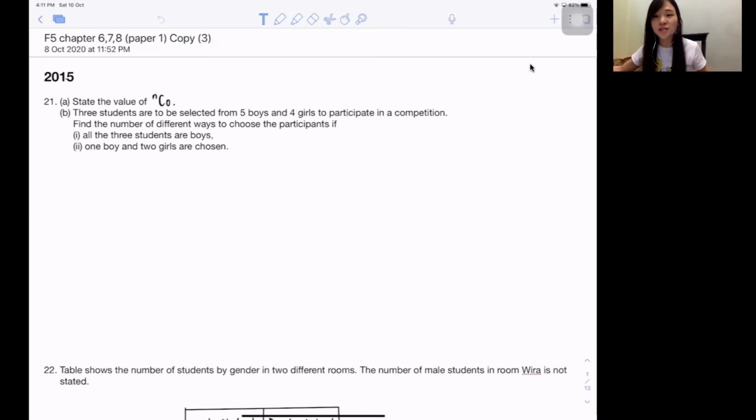Every single question that I just mentioned, I got from this book. I hope you guys do it, especially this year's candidates. You should buy this book and try all the past year papers, so that you will get familiar with how they come out in SPM. I realized these 3 chapters come out harder and harder every single year. Almost every year in Paper 1, they will have 4 questions from a combination of these 3 chapters.